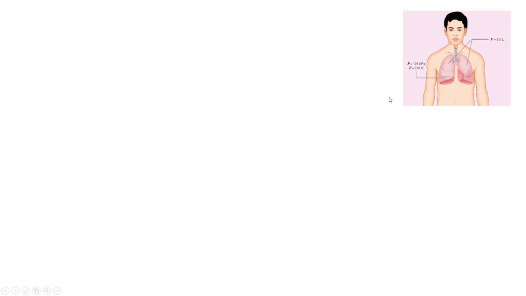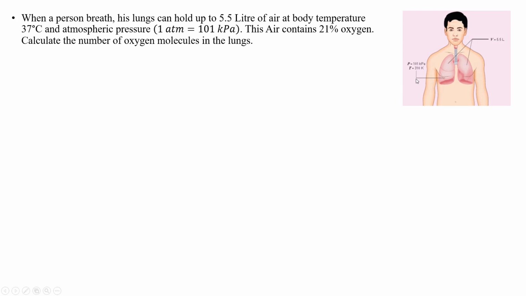Now let's do an example related to the lungs. When a person breathes, his lungs can hold up to 5.5 liter of air at body temperature. Body temperature is 37 degrees centigrade, and atmospheric pressure is 1 atmosphere, that is 101 kilopascal. This air contains 21% oxygen. Calculate the number of oxygen molecules in the lungs.